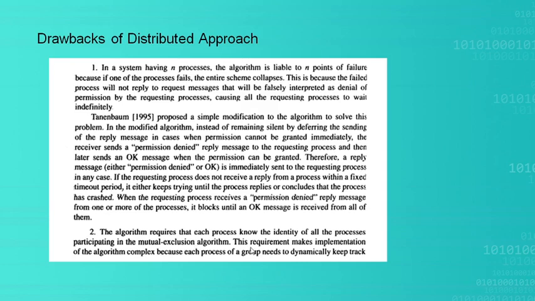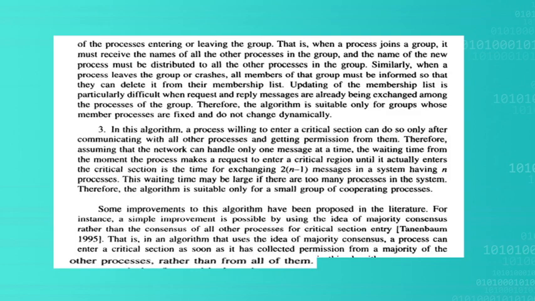So it is somewhat complex and we should keep track every time. It may update dynamically, some other process may be added into the distributed mutual exclusion system. So we should keep track of all the processes. This is another disadvantage: updating the membership list is difficult.